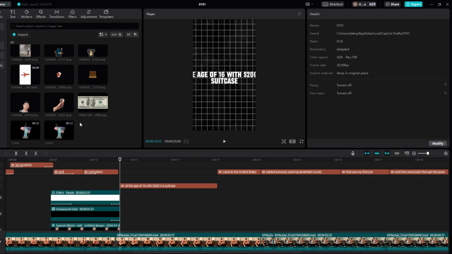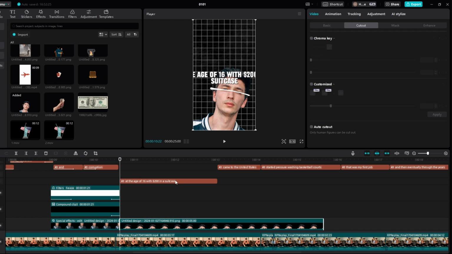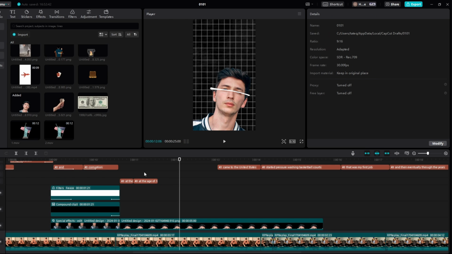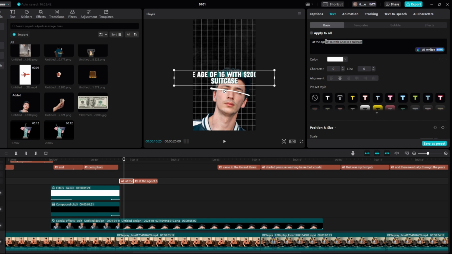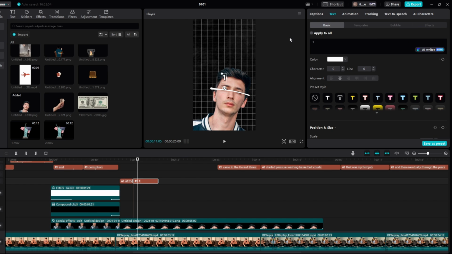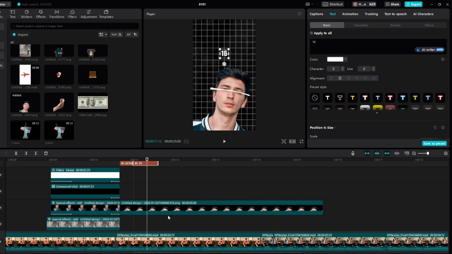So now we're going to add Luke Belmar in, because he's talking about the age of 16. And then what we'll do with this text is split it. So, at the age of 16 with $200. And then we're going to get rid of this. At the age of 16. At the age of, and then 16, so we'll do 1.6. Perfect. At the age of 16.